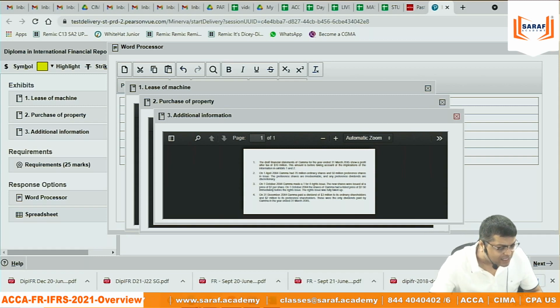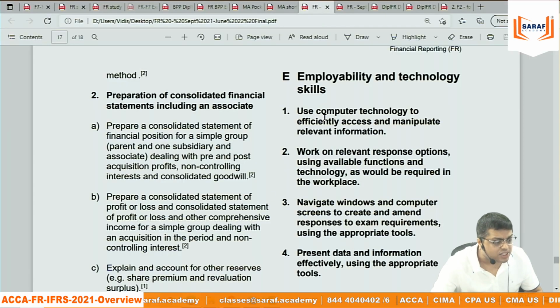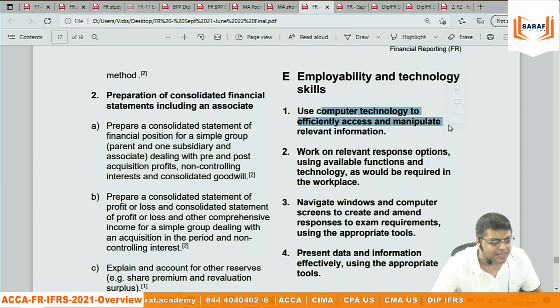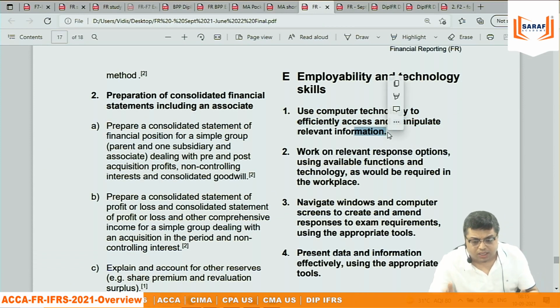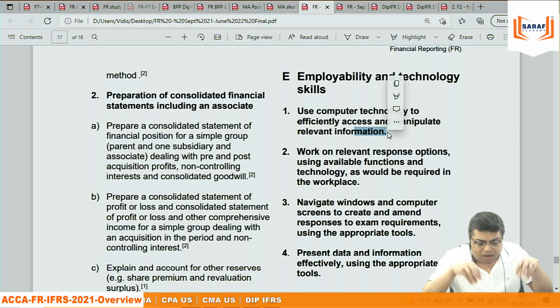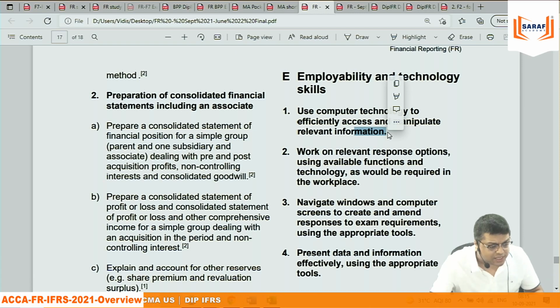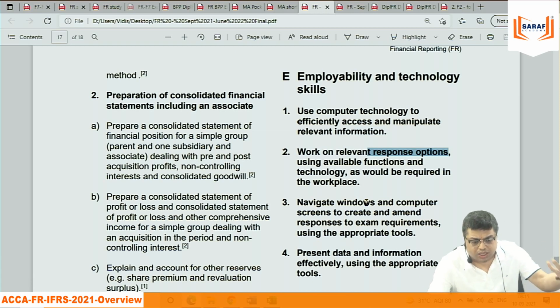So for the ACCA student, it's not a change in the syllabus. It is using computer technology to efficiently access and manipulate relevant information. From one column to another column, addition, division, multiplication, using the Excel features, for a relevant response. Say somebody gives you something to make, there is a PowerPoint presentation, somebody is asking how can you make it? It's actually not a syllabus item, not IFRS.